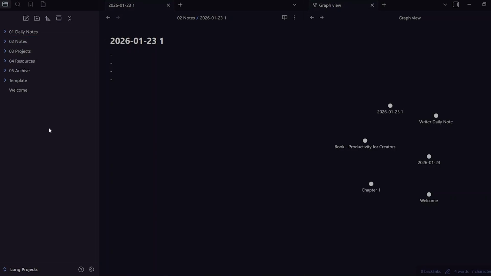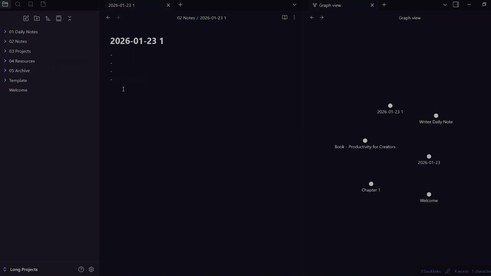Now, over time, the links scale better than folders, so you want to prioritize linking over categorizing. You want to use links to connect any related ideas or reference any projects and decisions and build context naturally. So as your vault grows, links reduce duplication. They allow ideas to live in multiple contexts. This is going to be crucial for long-term systems.